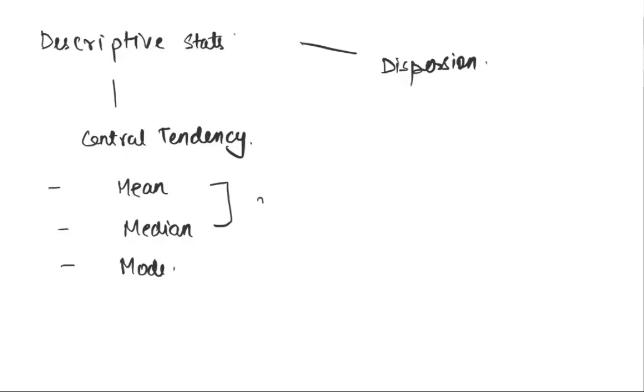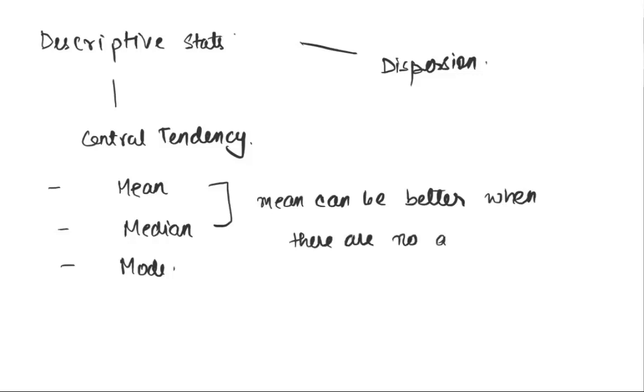We said that mean can be better when there are no abnormal data points in the data.